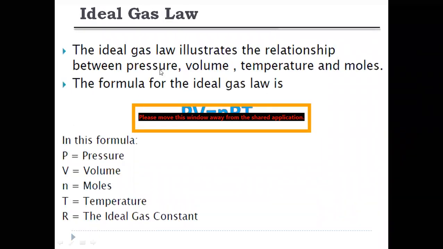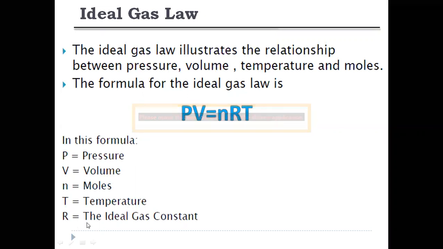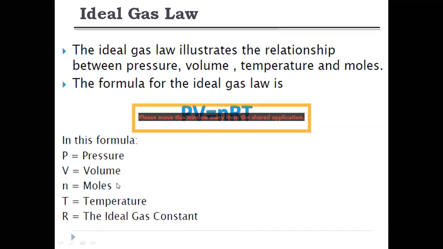The ideal gas law is PV equals nRT. Here P means pressure, V is the volume of the gas, n is the number of moles, T is the temperature, and R is the ideal gas constant. That means the relationship between pressure, volume, and how much amount of gas we are taking.